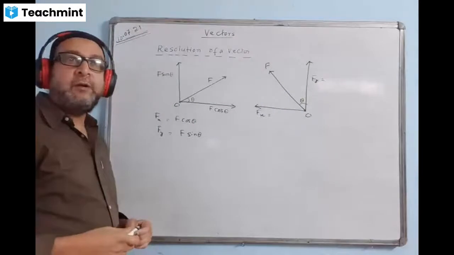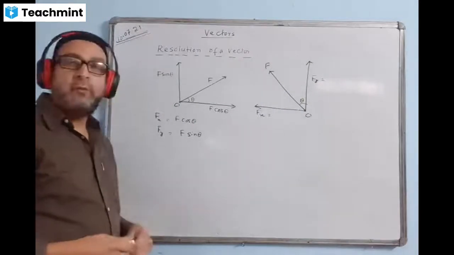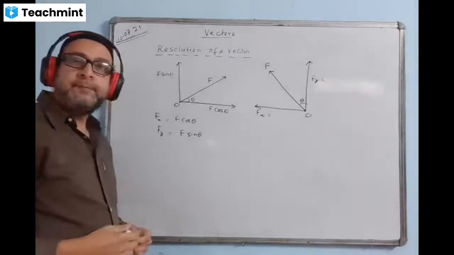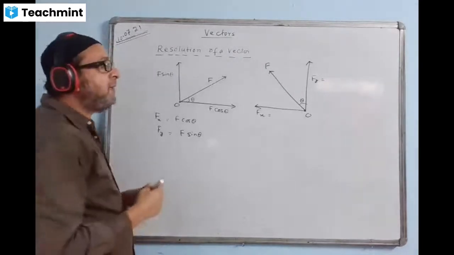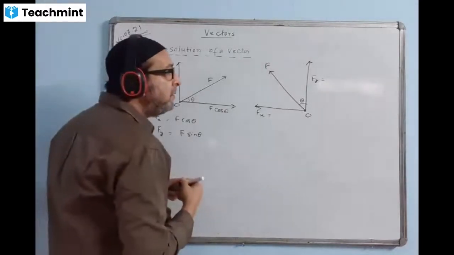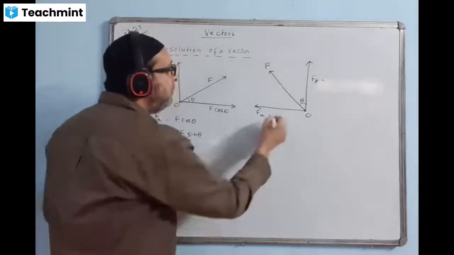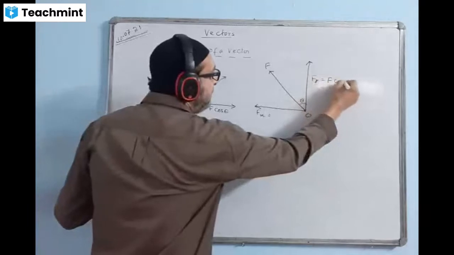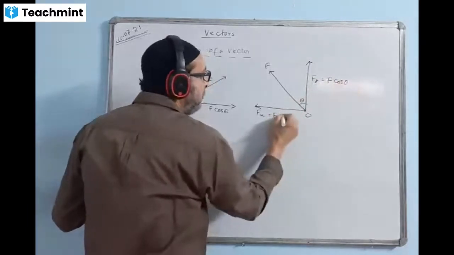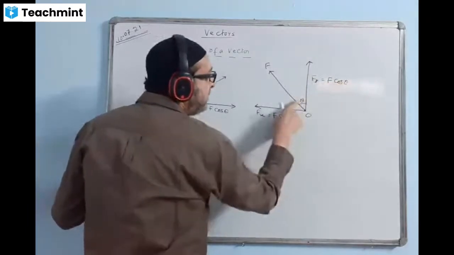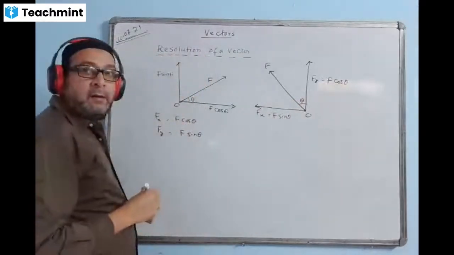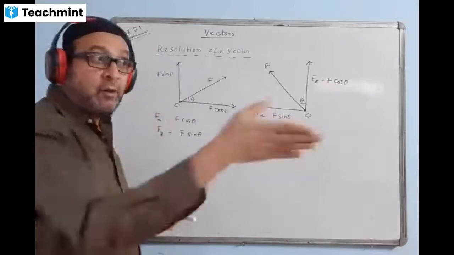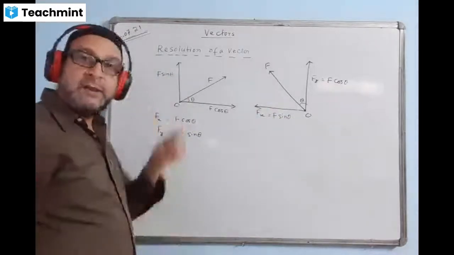What are the two values coming out? Tell me, Fx value will come how much now? Yes, F sin theta, Fx? Very good. Here is the angle, so this will come in cos form. We can write here F cos theta, and here I will write F sin theta. Why cos theta? Because here is the angle theta. Whichever side makes the angle theta will come in cos form, and the other side will come in sin form.